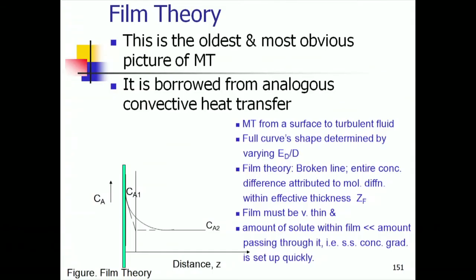These two are linked in some way, and it turns out all experimental data will indicate that the average mass transfer coefficient is proportional to the diffusivity to the power n, small n, and this small n can take values from close to 0 to about 0.9.